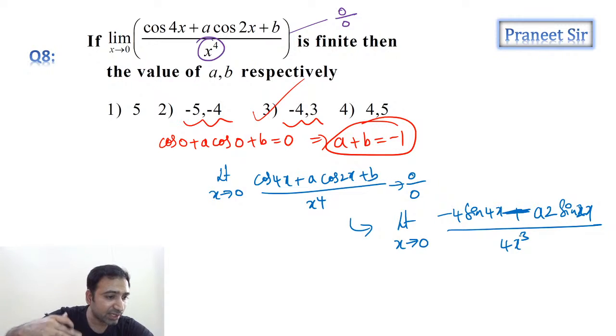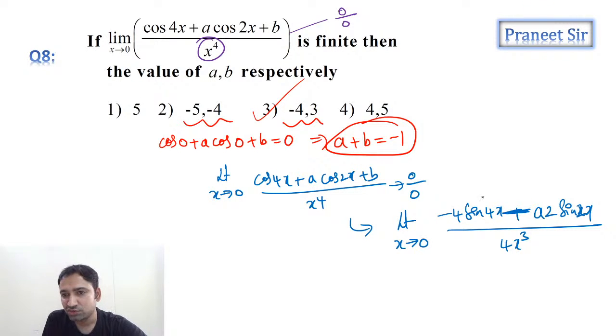Again the denominator is 0, that means the numerator also should be 0, guys. The numerator is anyway becoming 0, but we can replace the numerator with minus 4 into 4x, as I told you already.